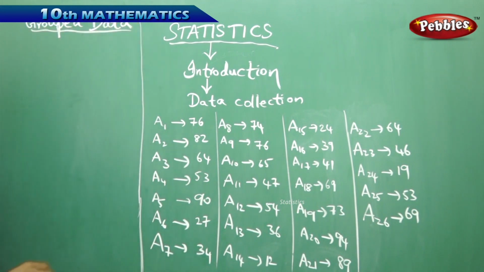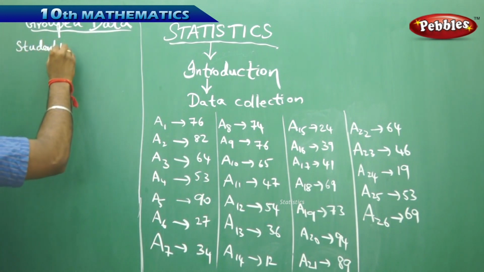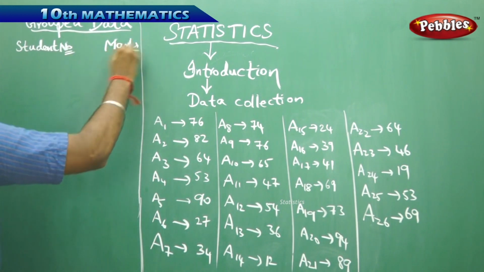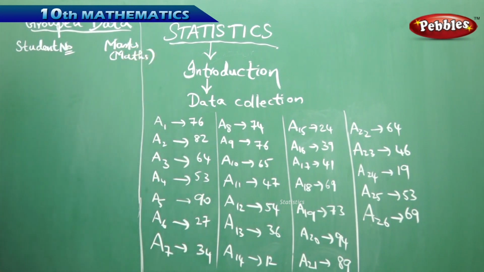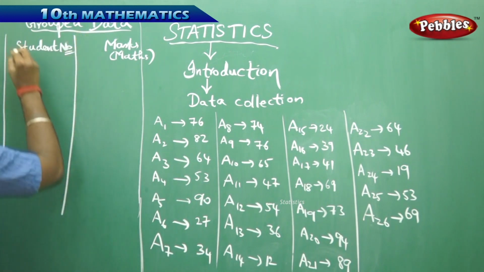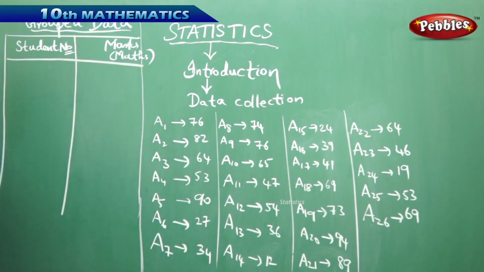So for a group data, I take student number here, and marks in mathematics out here in the second column. So the student number comes in the first column, and the marks as obtained by the student comes in the second column.